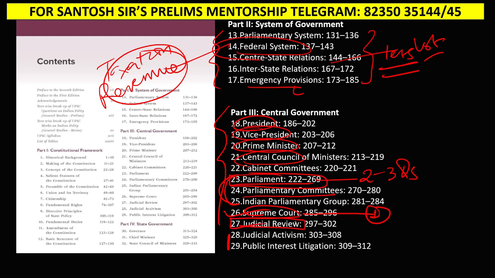Judicial review, yes, this is important. Multiple times UPSC has asked questions on judicial review. You can club judicial review with the amendment and basic structure also. So this unit is very important. Every year, out of these 4 chapters, president or vice president or prime minister or council of ministers, at least 2 questions every year. Then from Parliament, at least 2 to 3 questions every year.